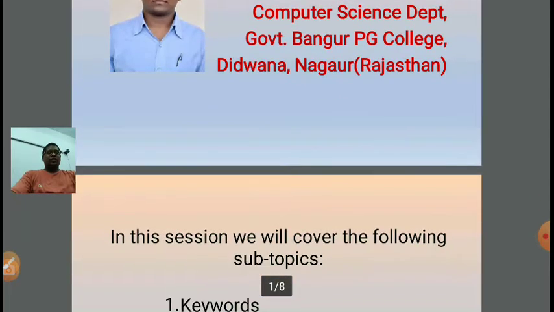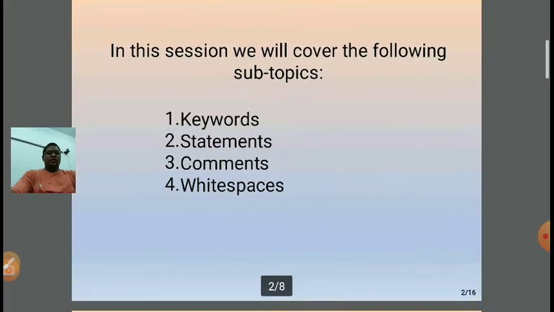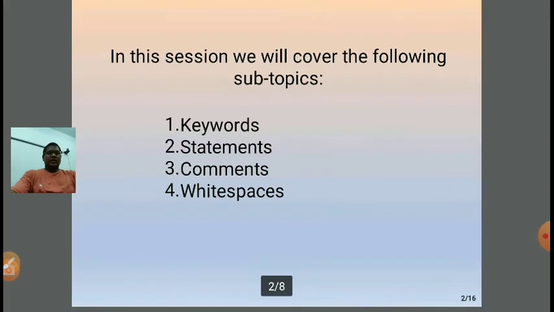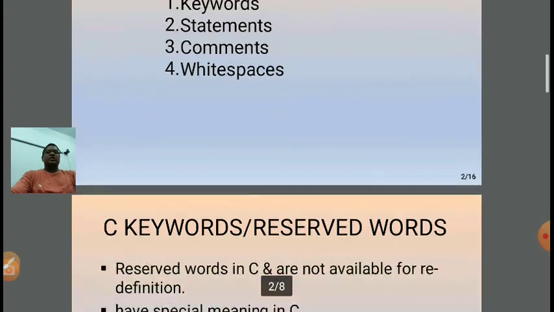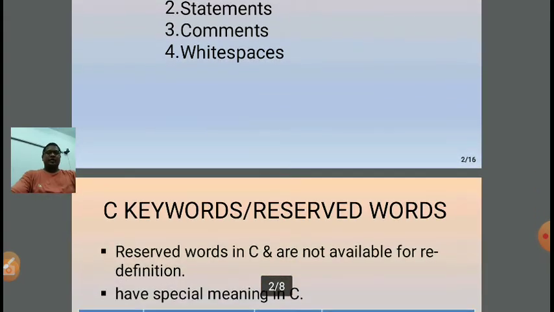Today we are going to cover some new topics in C programming: keyword, statement, how to write a statement in a C program, how to use comments, what their uses are, and what impact writing a comment will have on a C program. Next, white space: what are the uses of writing white space in a C program.